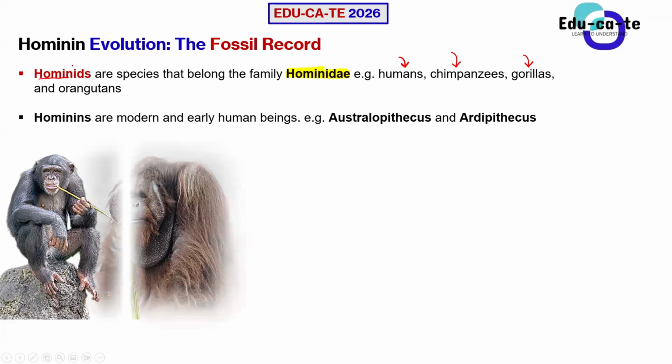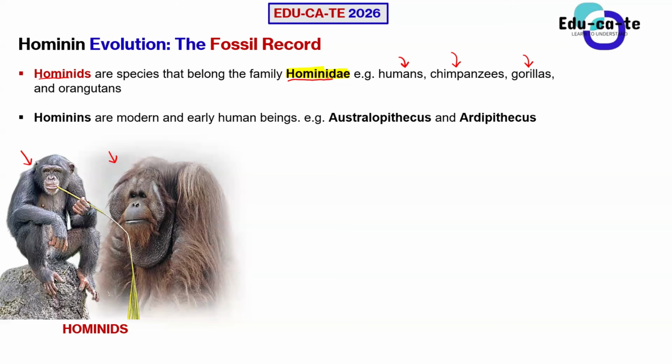For example, when I show you this picture, this is a picture of hominids. You can see that this is a chimpanzee here. This is an orangutan. This is a chimpanzee. This is an orangutan. If there was a human, it would also be part of the hominids family, because we also belong to the Hominidae family. So basically we are hominids. A chimpanzee is a hominid. An orangutan is a hominid. Each and every African ape is a hominid. So hominids are just the species that are classified under the family Hominidae.